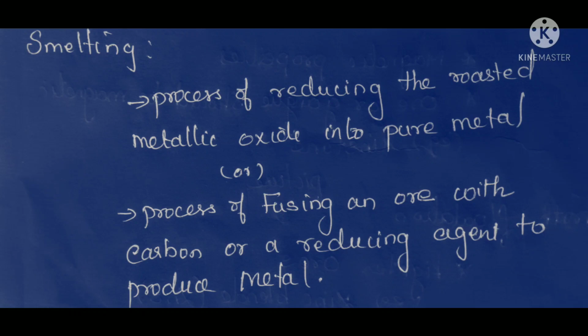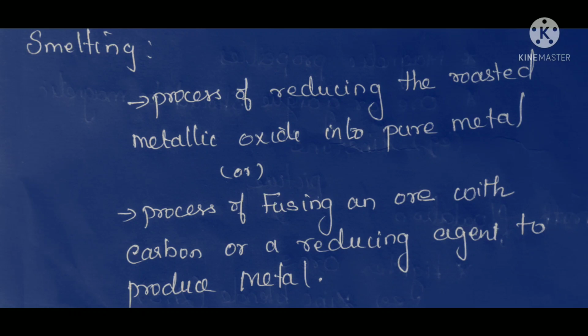Because we are applying high temperature and doing several steps to remove the oxygen from our desired metal. So our desired metal will always be in the form of what? Molten, melted condition. Okay, so this process is called smelting, the final process, that is the conversion of metallic oxide into metal.